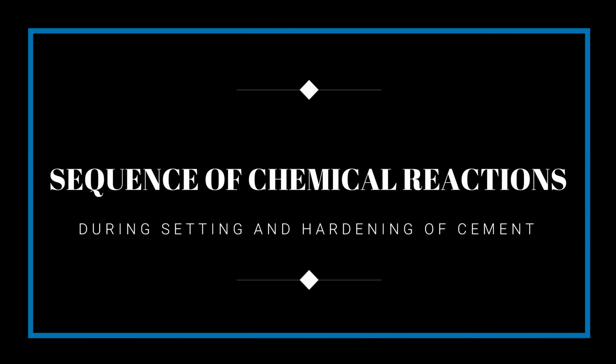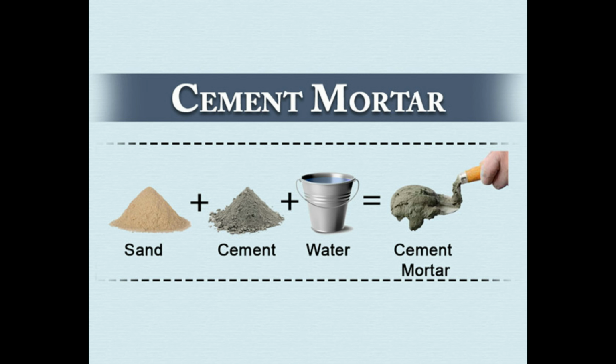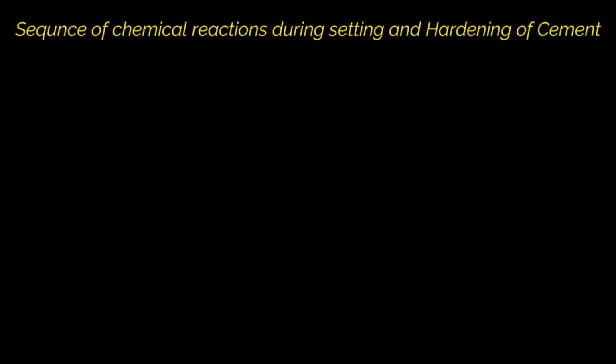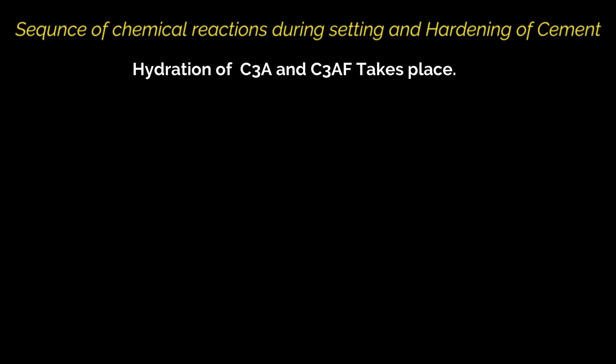of cement. And the sequence of chemical reactions during setting and hardening of cement are: when water is added to cement, its various constituents undergo hydration and crystallization at different stages. At the first stage, hydration of tricalcium aluminate, that is C3A, and tetracalcium aluminoferrite, that is C4AF, takes place.